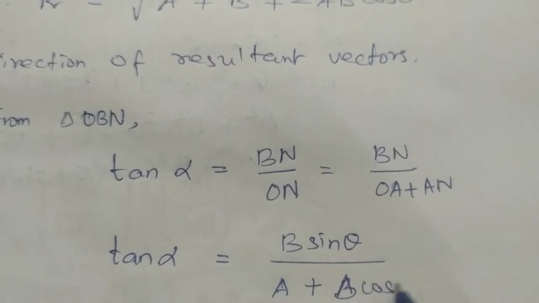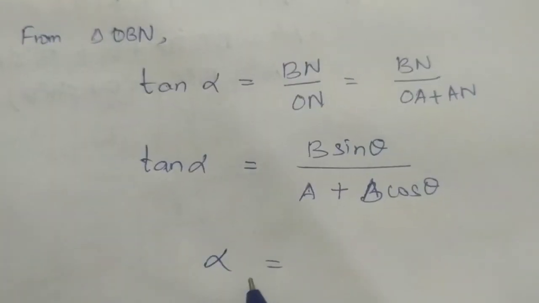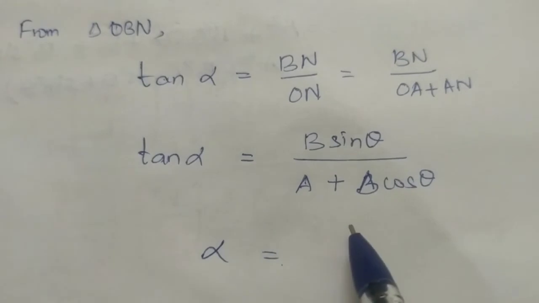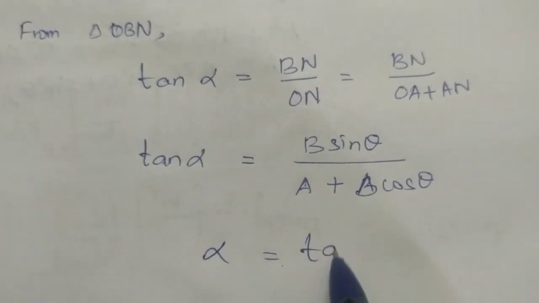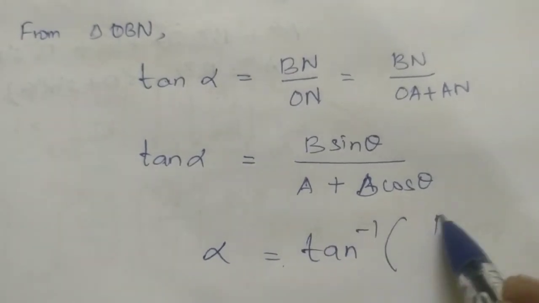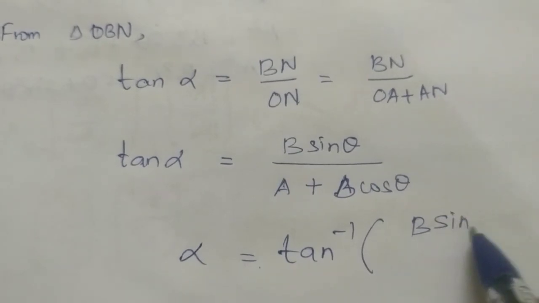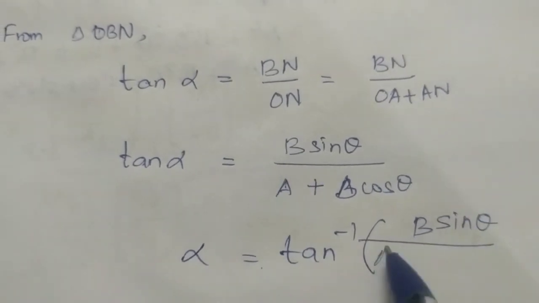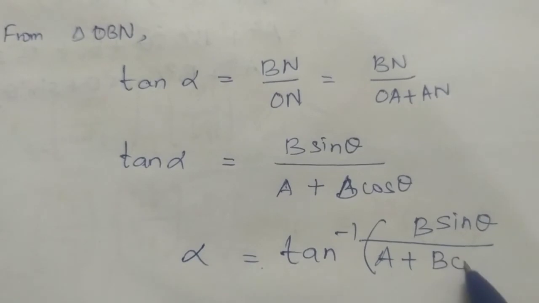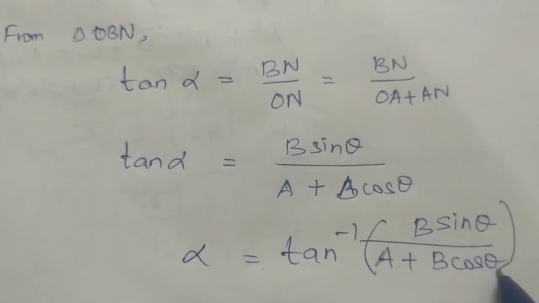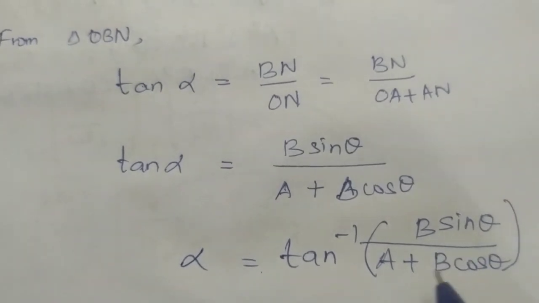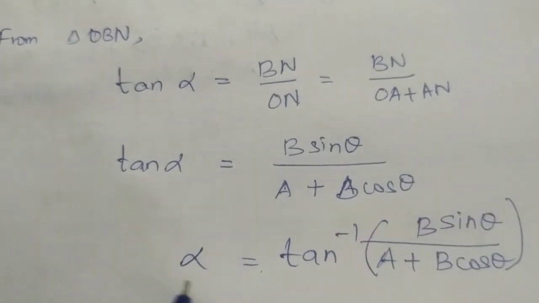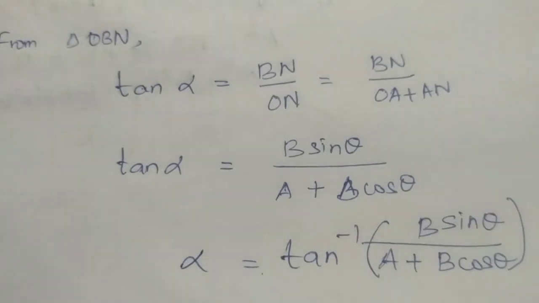So alpha is equal to tan inverse of B sin theta divided by A plus B cos theta. Okay. So this gives you the direction of the resultant vector. Okay. Thank you, students.